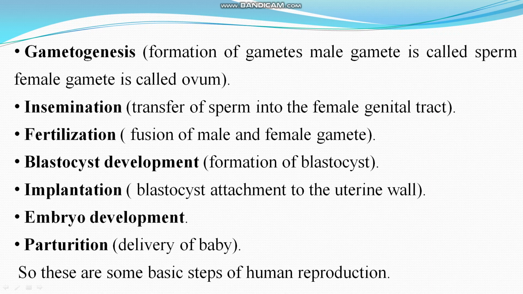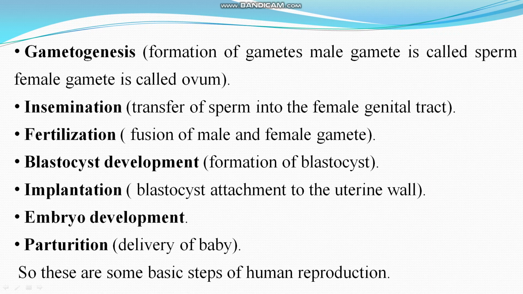As you know, male gamete is called sperm and female gamete is called ovum, right? Insemination, what is insemination? Transfer of sperm into the female genital tract is called insemination. Fertilization, fusion of male and female gamete is called fertilization.